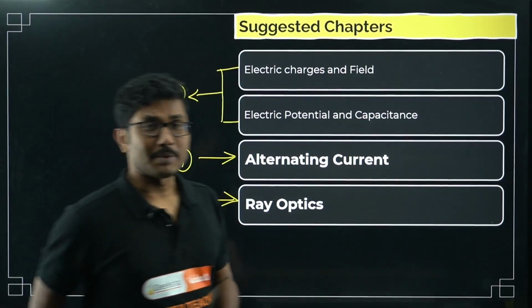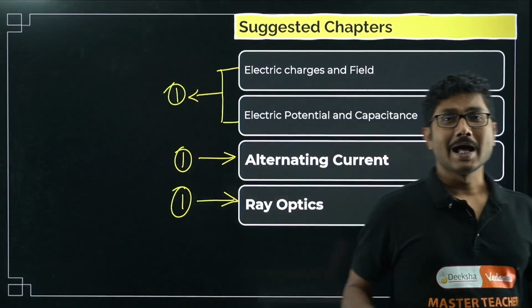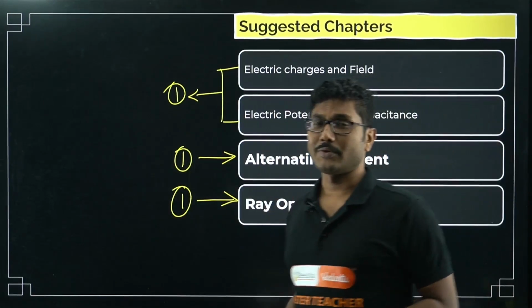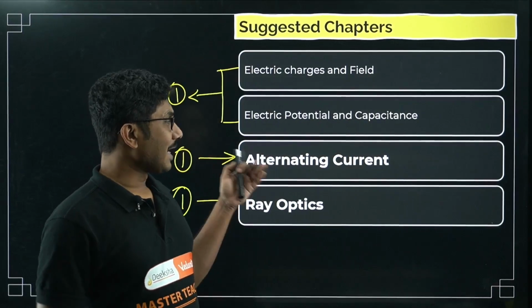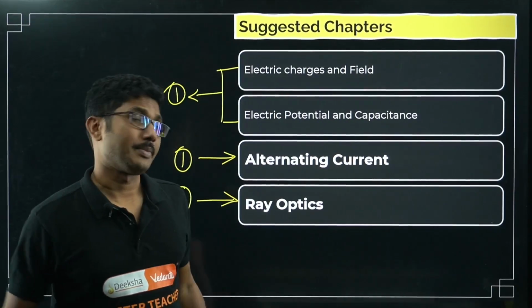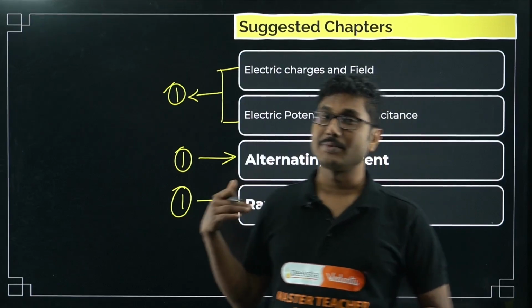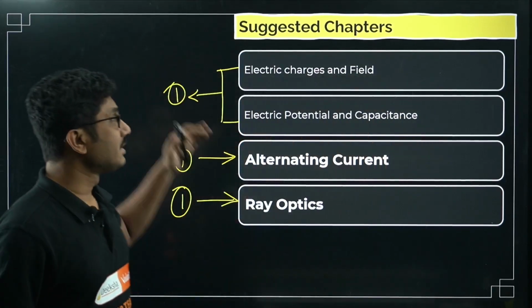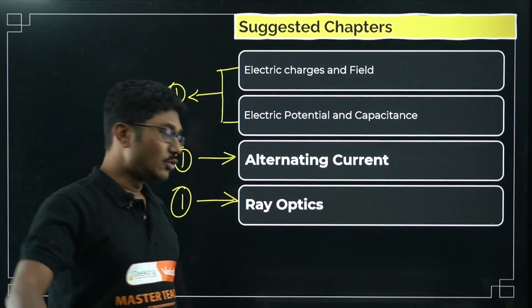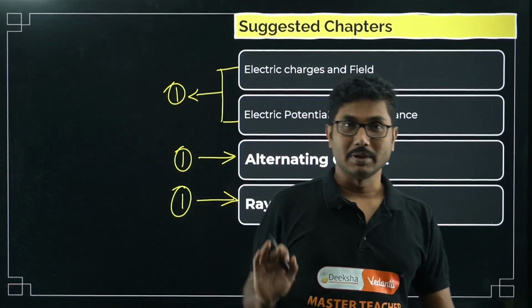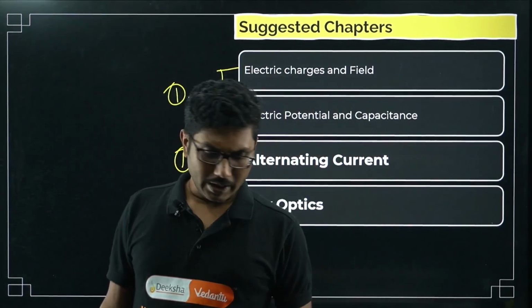In case the question paper setter decided that I will give an easy question from the first 2 chapters, but I will give a difficult question from the ray optics chapter, so you cannot help that. So you have to be prepared for that. That's why I am giving you 3 options. Out of these 3 options, definitely 2 questions will be answerable. That is my guarantee.